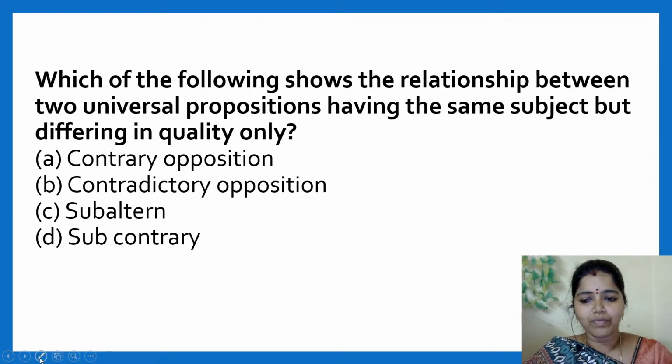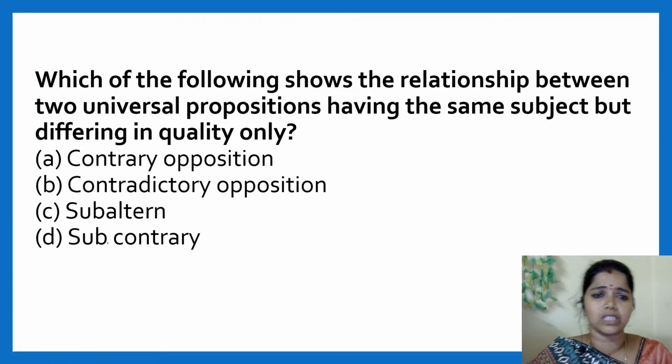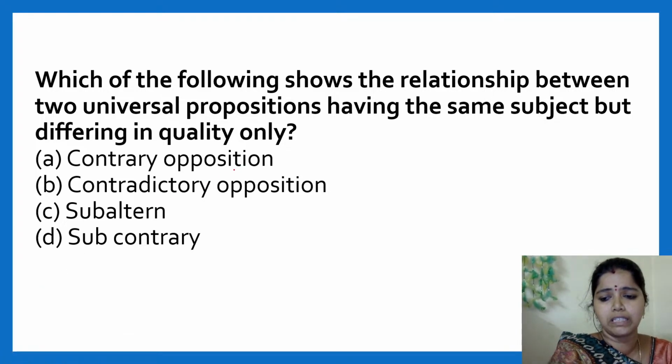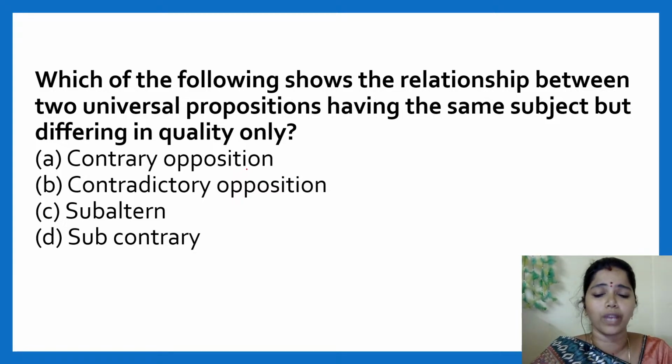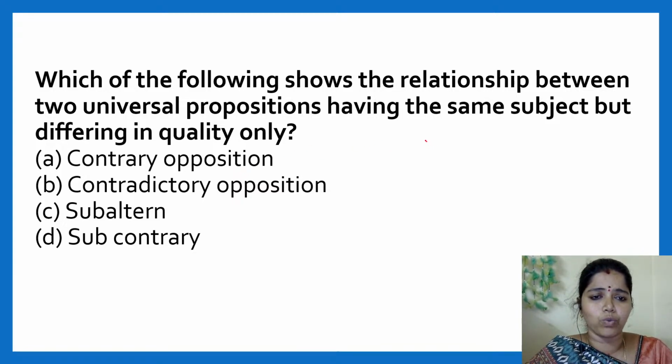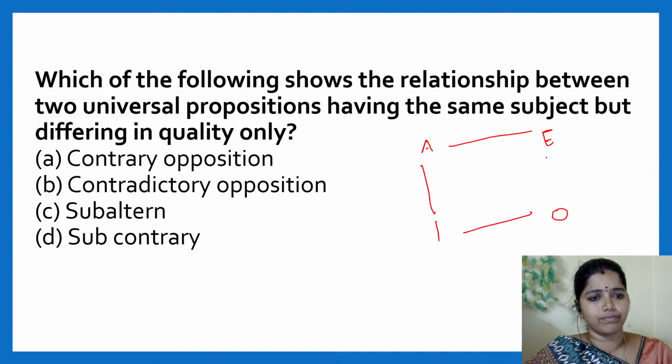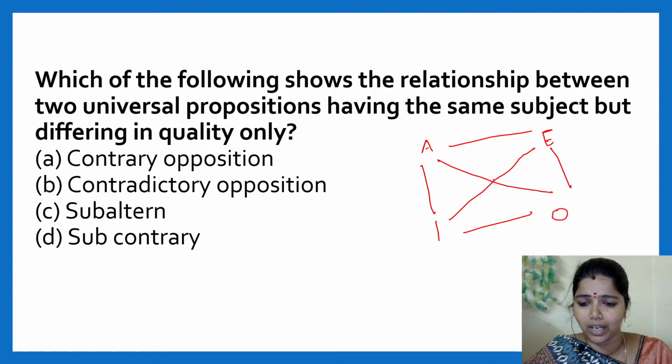Whenever you get this kind of question with respect to logical reasoning, that is square of opposition, if you are a beginner level learner, simply put A, E, I, O first, and then put a square. This cross is nothing but what? Contradictory. Very good.